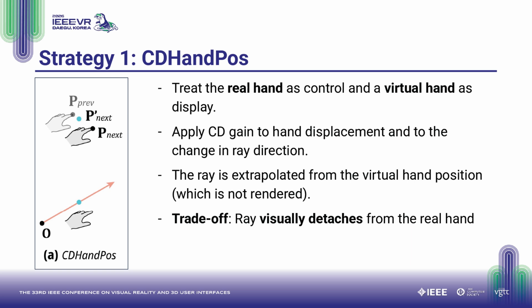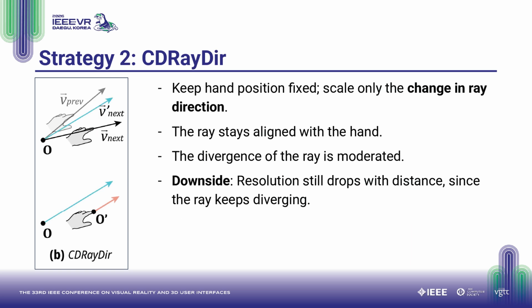It treats the real hand as the control input and a virtual hand as the display output. Both the hand's displacement and the change in ray direction are scaled by the CD gain, and the ray is extrapolated from the virtual hand position, which is not rendered. This effectively creates a virtual hand that moves slower than the real hand. The trade-off, however, is that the ray can visually detach from the user's physical hand, which can feel disconcerting.